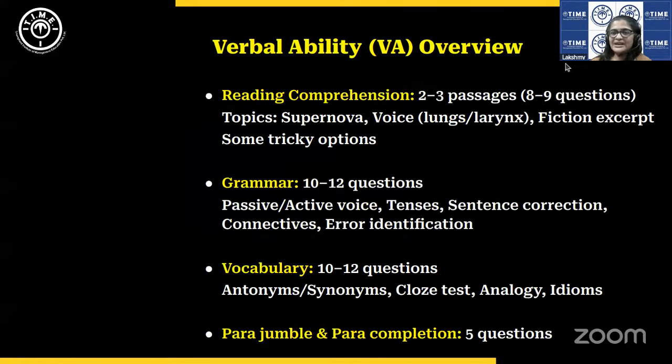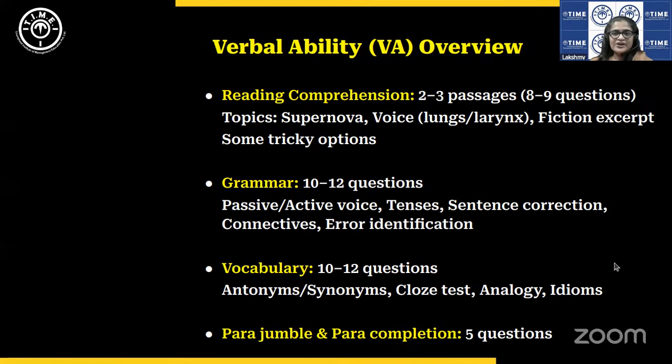They could allocate the time in whatever manner they wanted to the different sections. Okay. Now, specifically coming to the verbal ability section, it was almost a replica of the previous year's IPM Rohtak IPMAT paper, almost a replica. So, let us look at the various components.